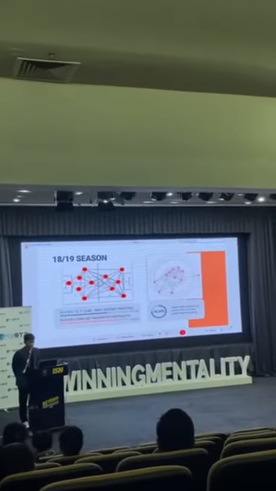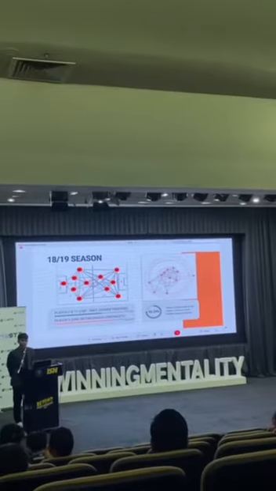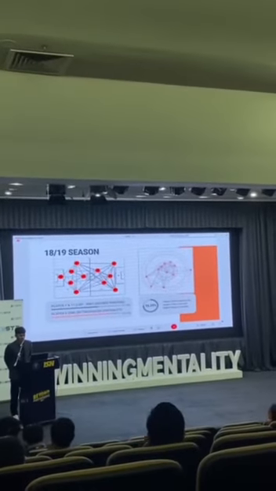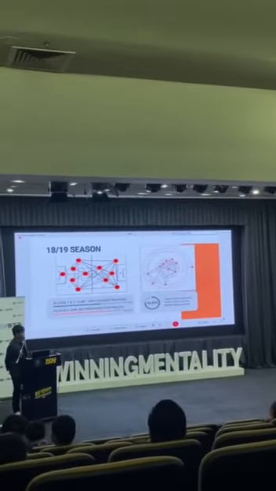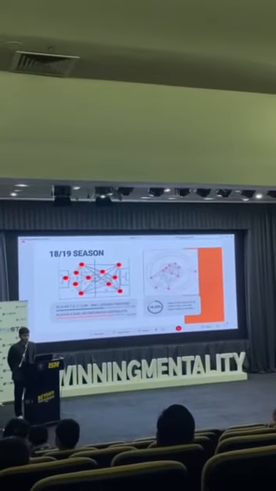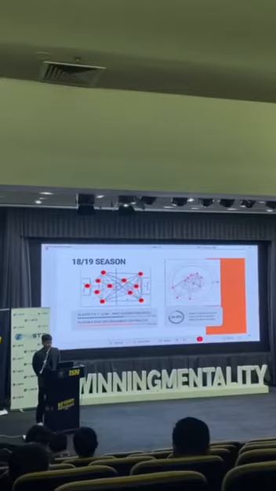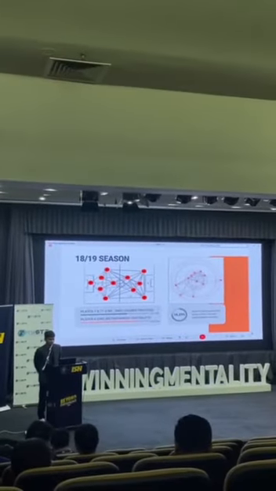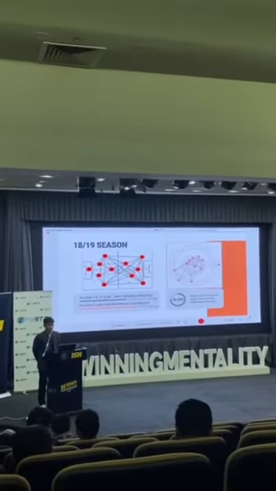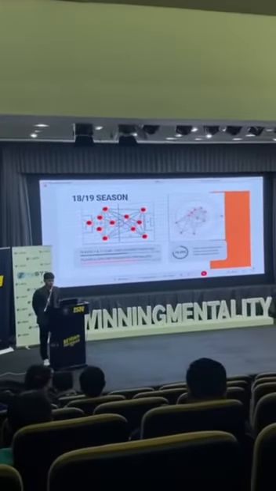This is because they implement the false 9 tactic, where the centre forward drops deep and creates more chances and spaces for the left wing and right wing. And player number 6 scores the highest for betweenness centrality, which is 43.67%.